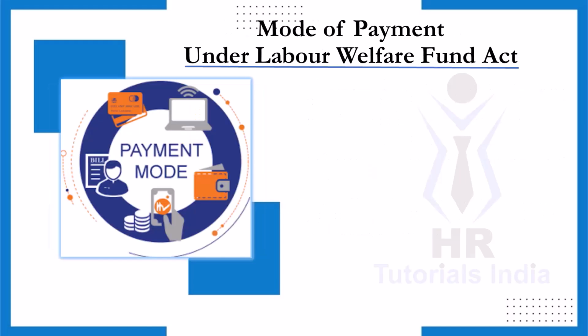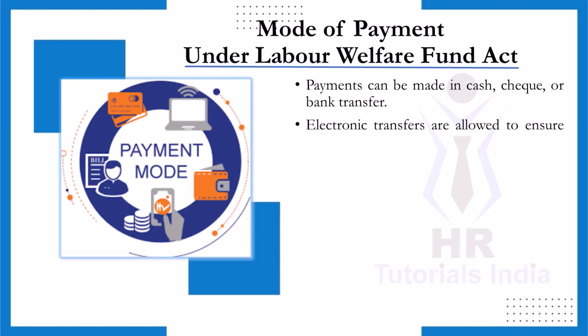The Act outlines specific methods for making contributions to ensure a streamlined and transparent process. Here are the key points regarding the mode of payment. Payment options. Contributions to the Labor Welfare Fund can be made using various methods. Direct cash payments may be accepted depending upon the establishment's policies. Payments can also be made through checks, providing a paper trail for records, and direct transfers from the employer's bank account to the fund are allowed. Electronic transfer. To facilitate timely contributions, electronic transfers are permitted. This method ensures that the payments are processed quickly and efficiently, reducing the risk of delays.